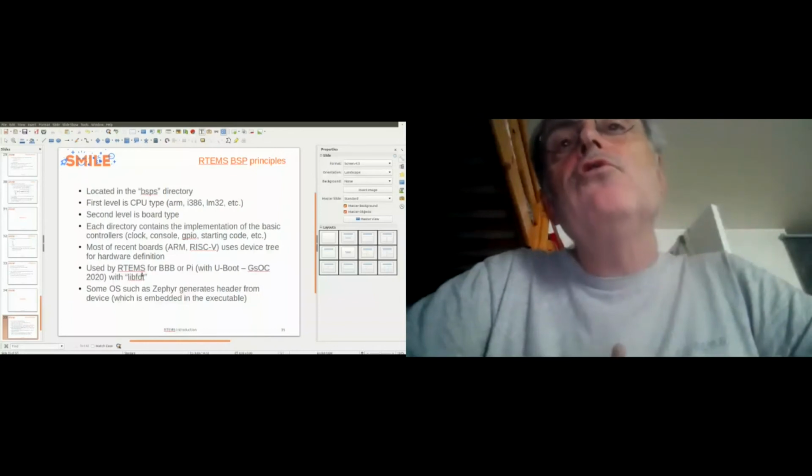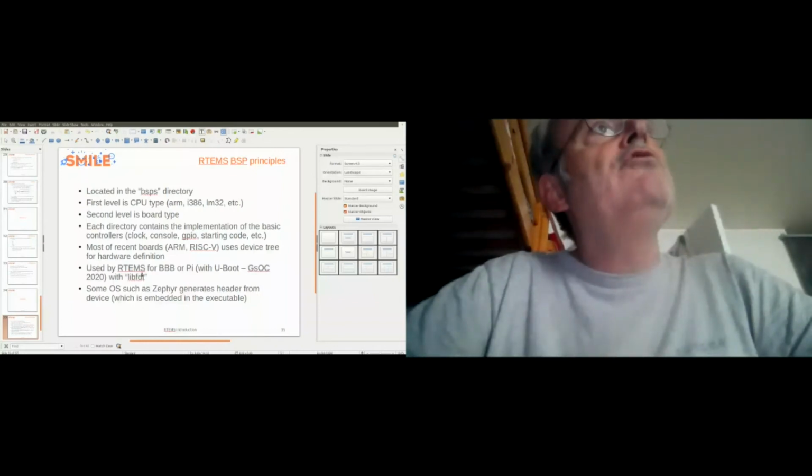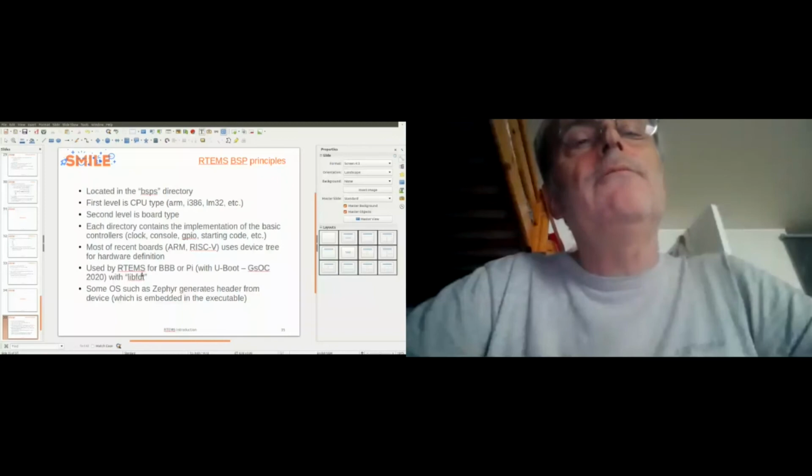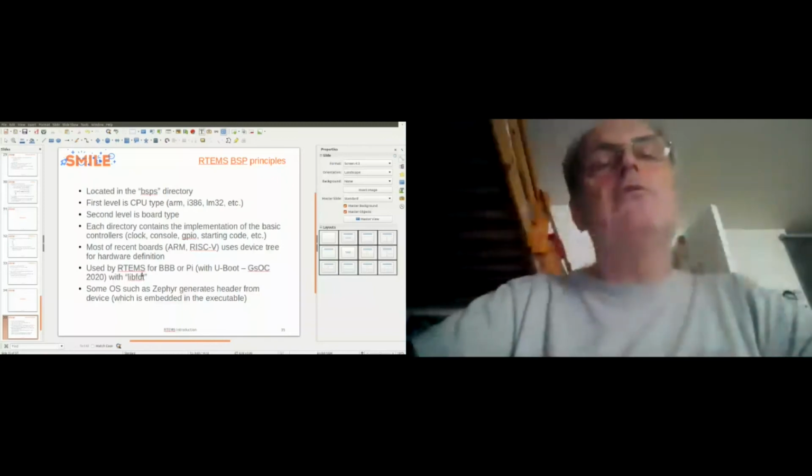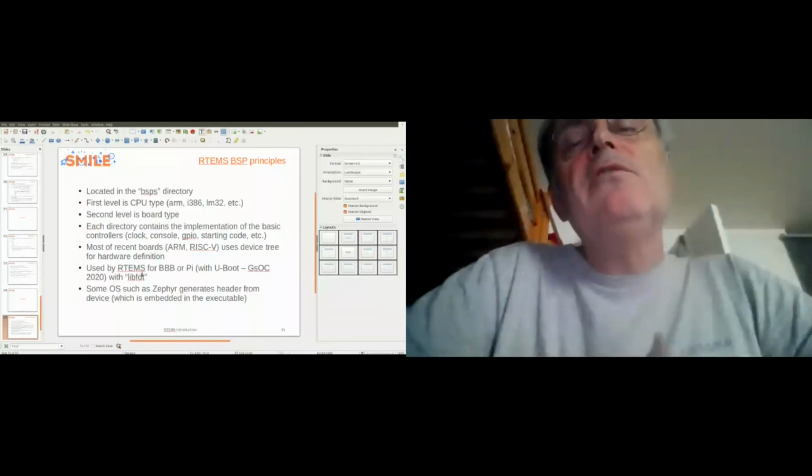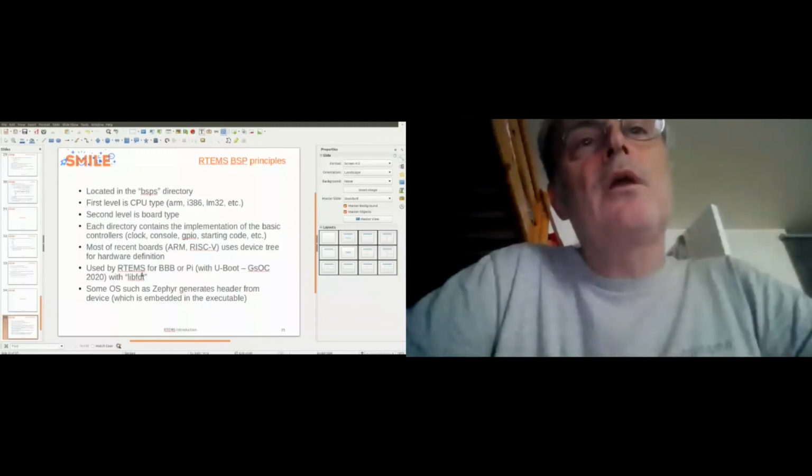So, of course, you know how to use the device tree on Linux. You have a DTB file on the bootloader. We will see it in the demonstration, but it's a bit difficult with RTEMS because you have only one executable. So on Zephyr, for example, you have a procedure to generate a header file from the device tree.